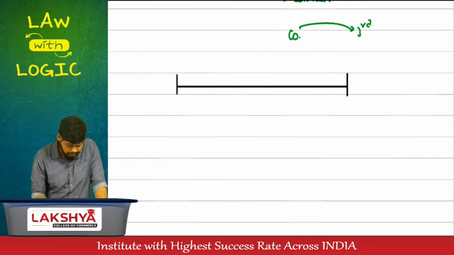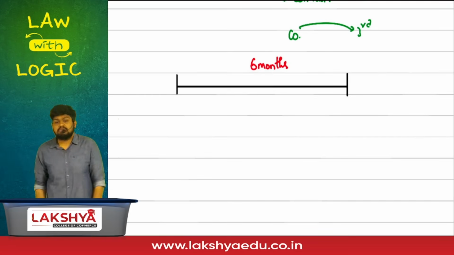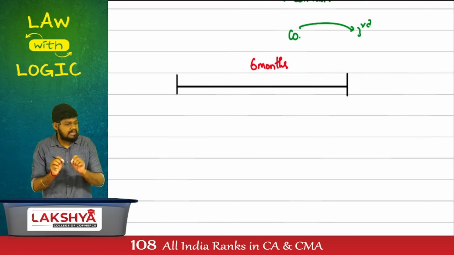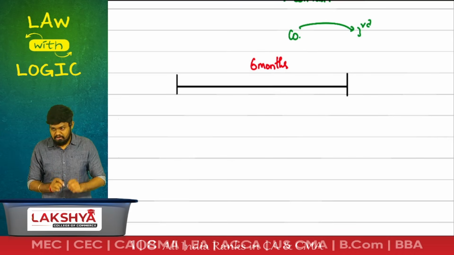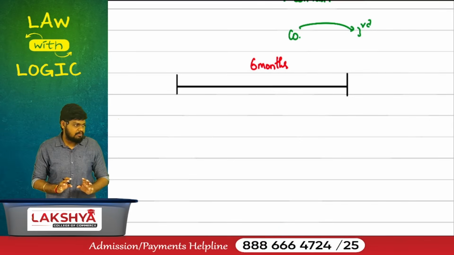Concept: fallen below minimum requirement. The Companies Act gives you a time limit of 6 months in which you have to increase the number of members to the minimum requirement. In these 6 months, you are technically not a public company, but I'll assume you to be a public company. I'll deem you to be a public company.